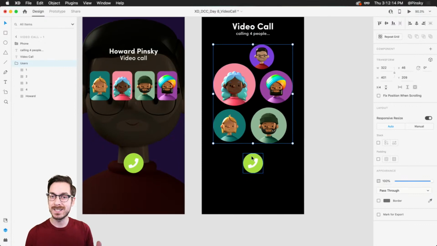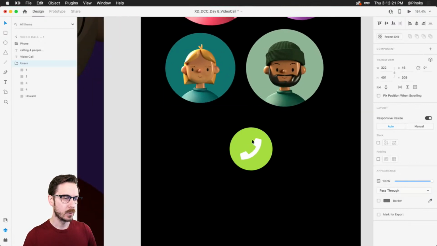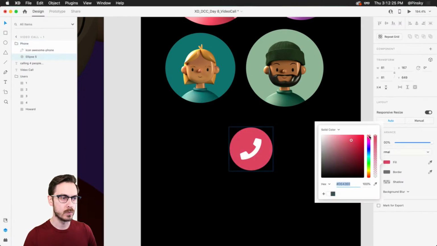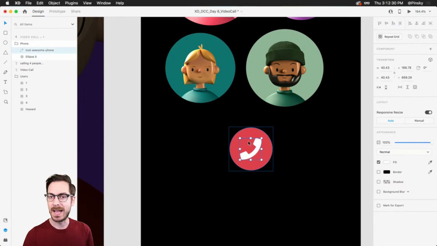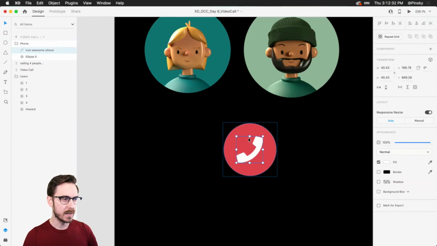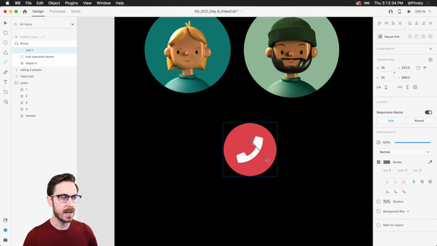Now, since the call is taking place, we may want to change this button just to end the call, right? So what I'm gonna do is I'm gonna select this phone icon. I'll change this color to red, just like that. And then I might wanna put a slash through it, right? So I'm gonna grab the line, shortcut key L, drag one out, make it a little larger. And of course you can find a new icon if you want to. Maybe I'll make that one more, just like that. And that'll end the call.